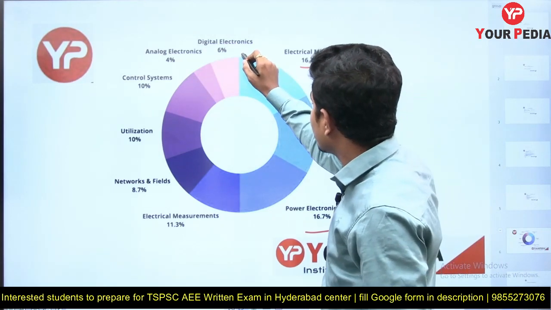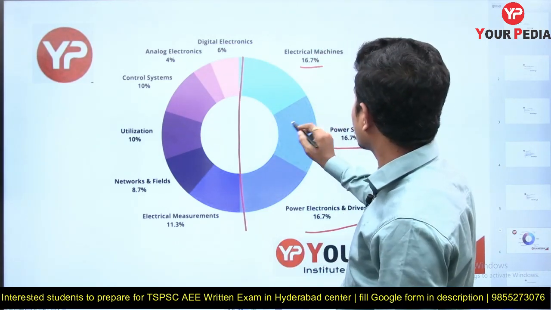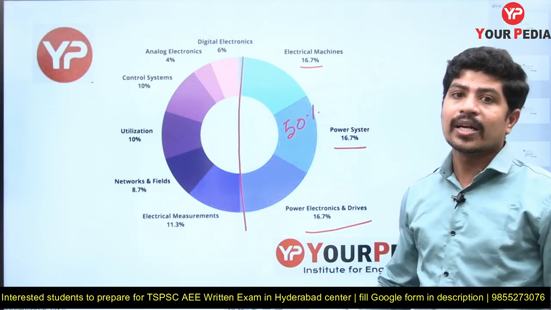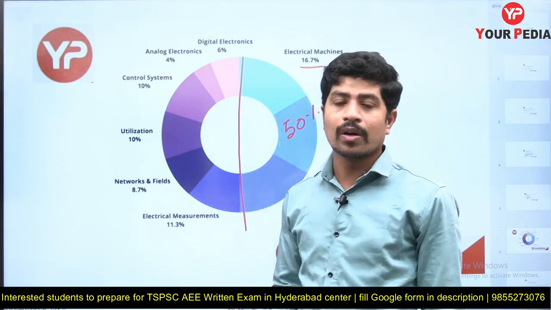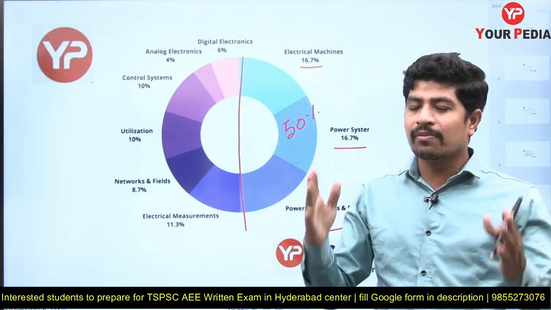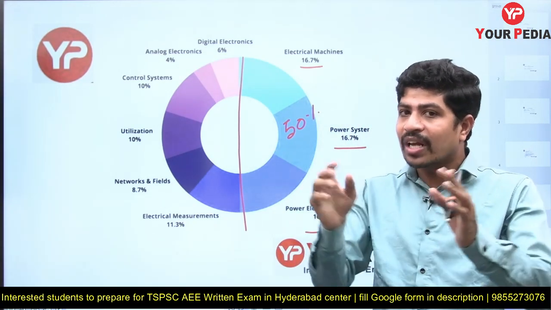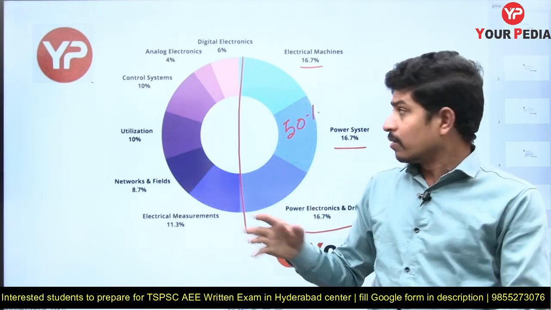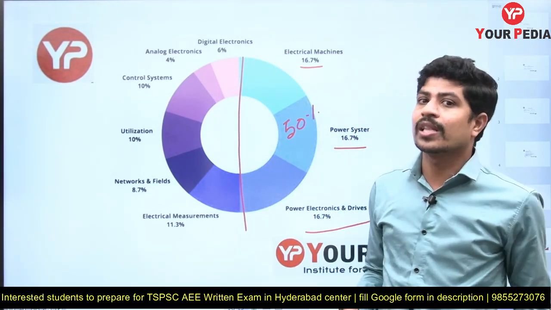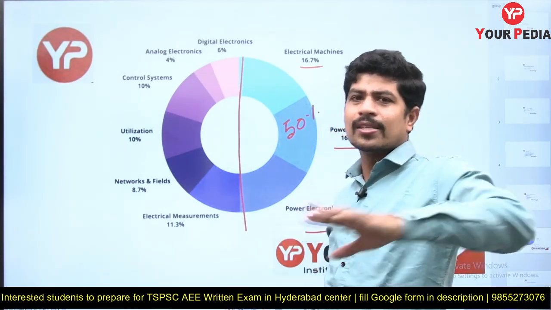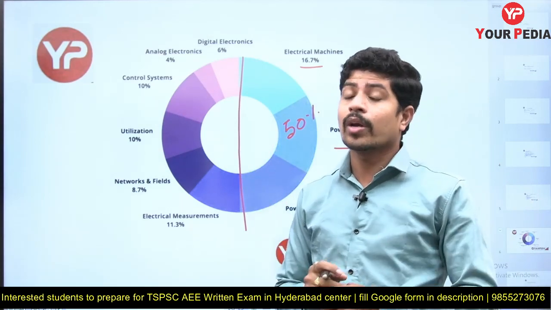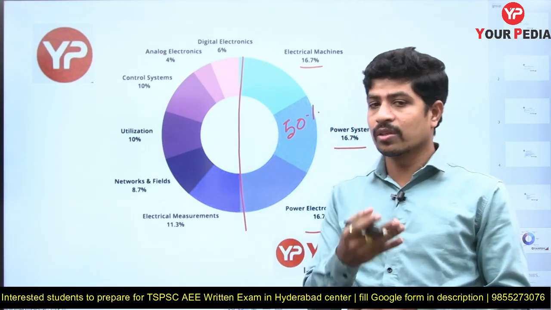You see, 50% of the technical paper will be from electrical machines, power systems and power electronics. That much importance those three subjects have. Concentrate very well, prepare very well, touch each and every corner of these three subjects so that you do not miss any question in the examination. Questions will be asked very simply. In the next slides, we are going to see which type of questions will be asked, and how to answer those questions also. We are going to see a few questions.